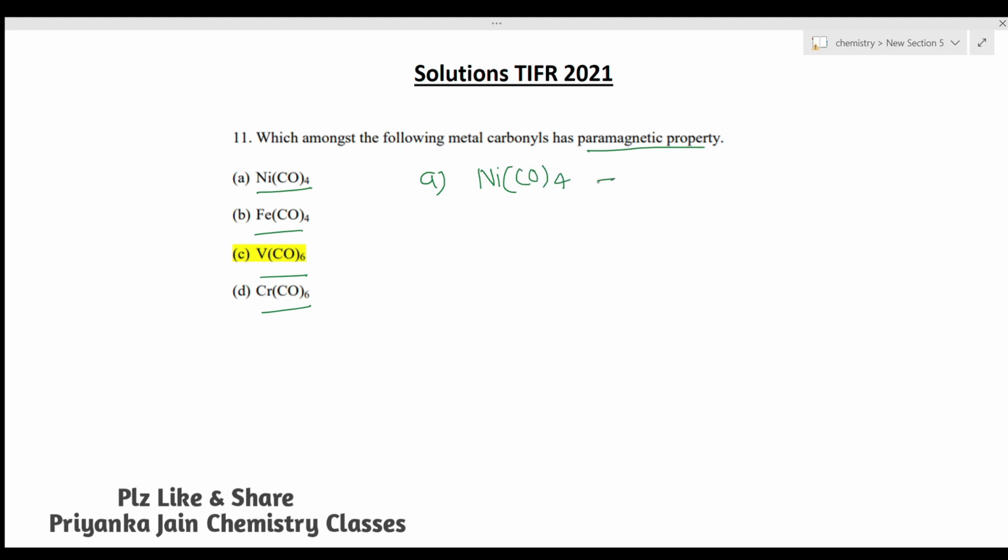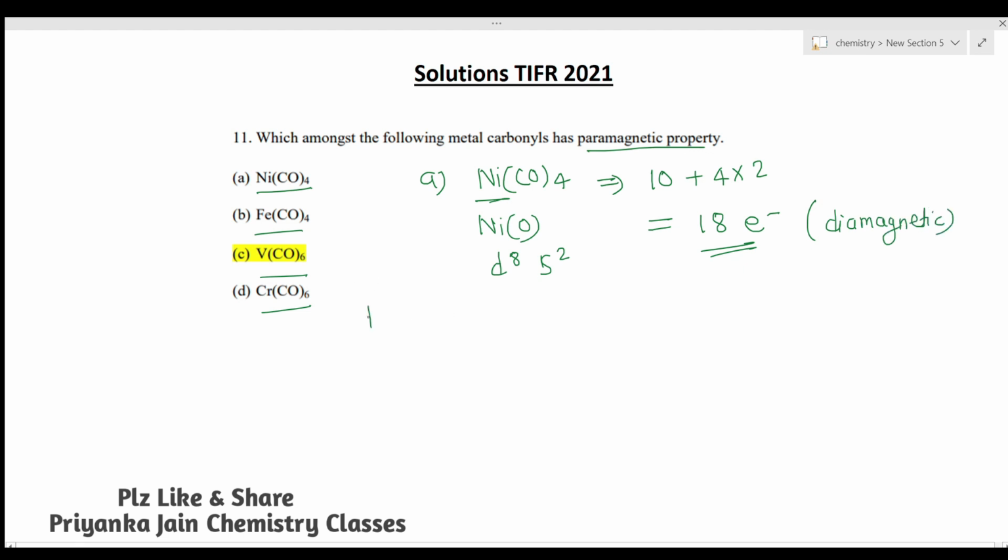In this case, nickel is present in the zero oxidation state. So it will have 10 electrons: d8, but here 2 electrons are present in the s orbital, so this is a 10 electron species. So 10 electrons plus 4 into 2 from the carbonyl ligands, total 18 electrons. 18 electron species are quite stable and diamagnetic. So this one is the diamagnetic species.